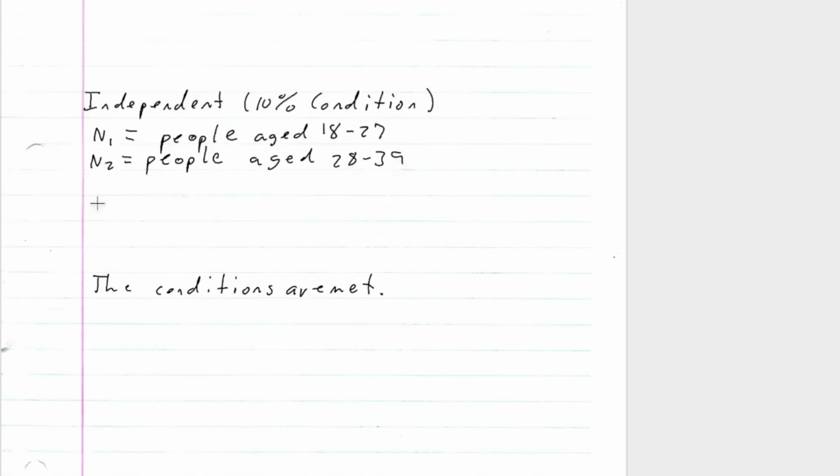The number in our sample was 158 for the first one.